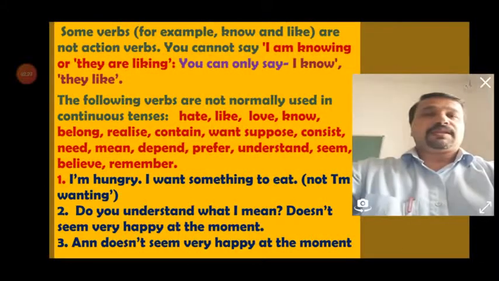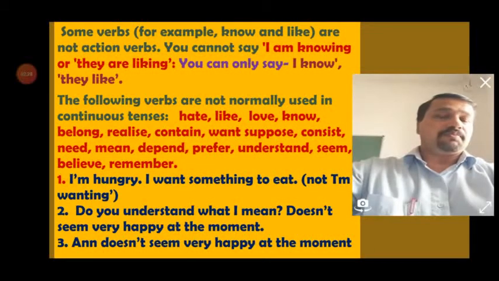Then when we take the case of the verbs of perception, especially verbs like know, like, etc., we cannot say "I am knowing" or "I am liking," but we have to say "I know," "we like," or "they like."